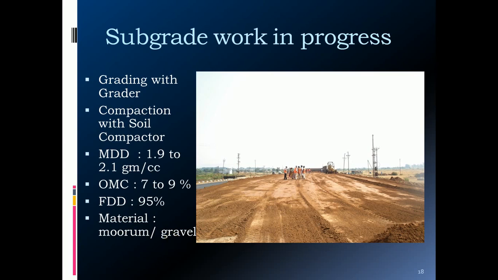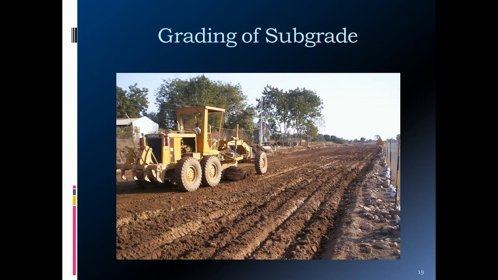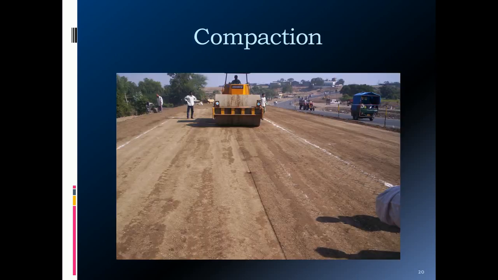This is the view of the road work when the subgrade work is in progress. This is the grading of the subgrade using the grader. The name of the famous equipment, Caterpillar, is the name of the manufacturer we are using for the grading of the subgrade.